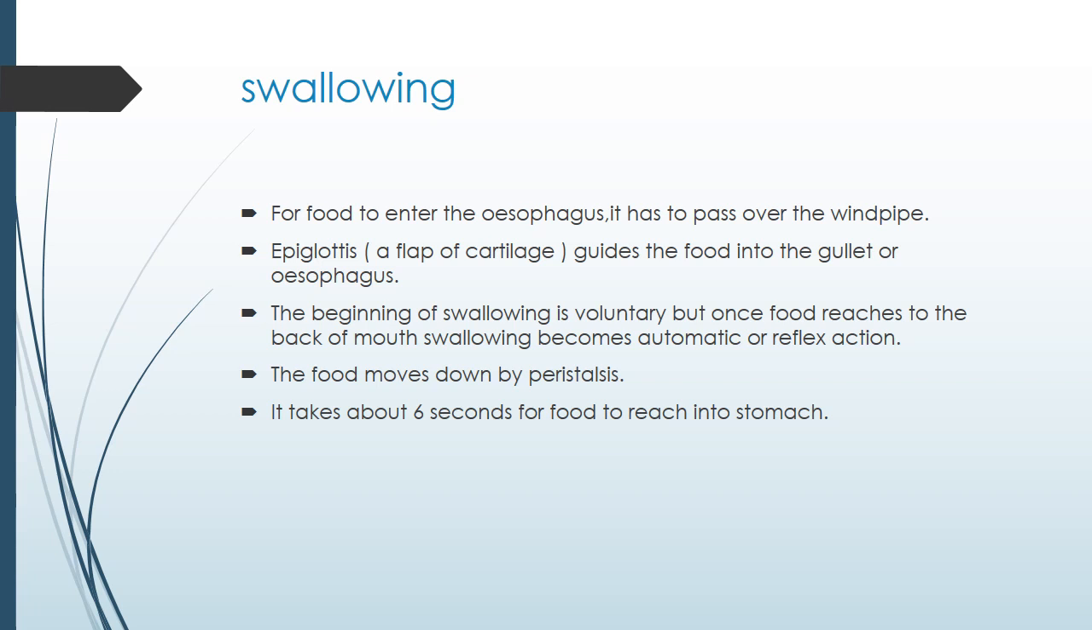Our next section is swallowing. For the food to enter the esophagus, it has to first pass over the windpipe. Now, esophagus is the food pipe and windpipe is the trachea. So, food should go only to the esophagus, not into the trachea. Which structure helps prevent the food from going into the trachea? That is the epiglottis. Epiglottis is a flap of cartilage. Cartilage is basically a type of soft bone which helps close the surface of the trachea, so the food is guided only to the esophagus.